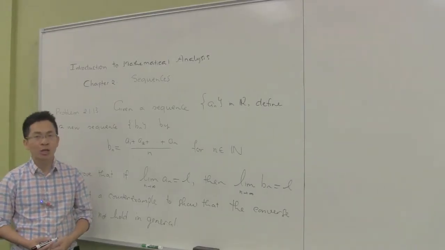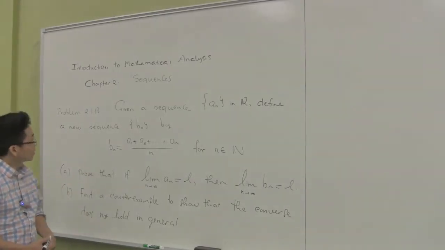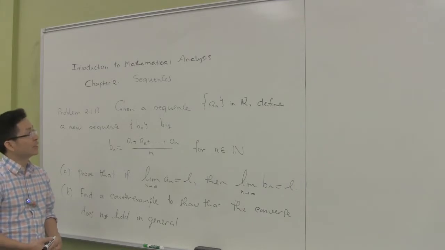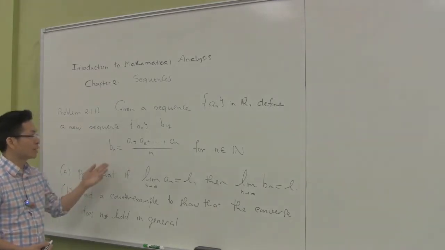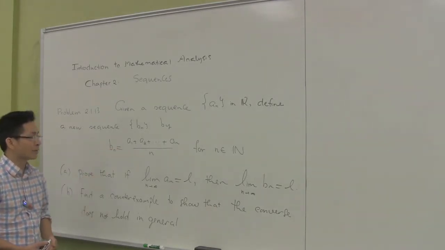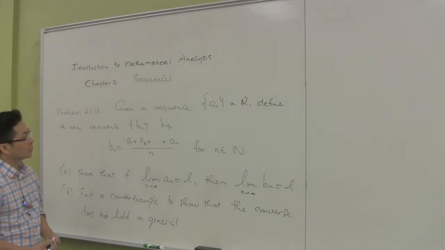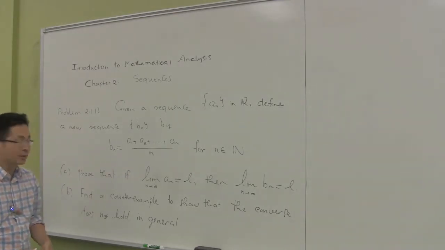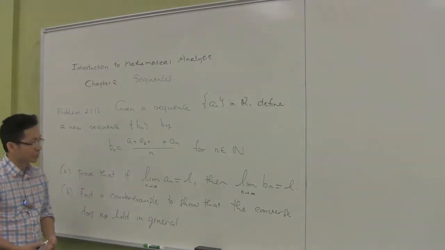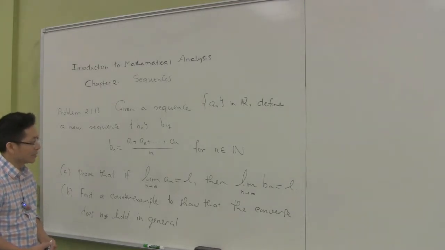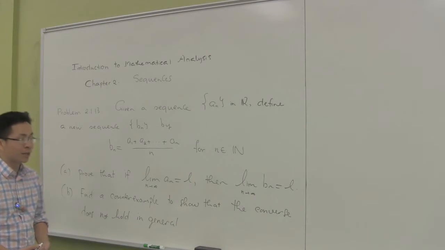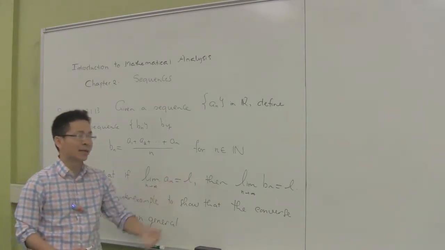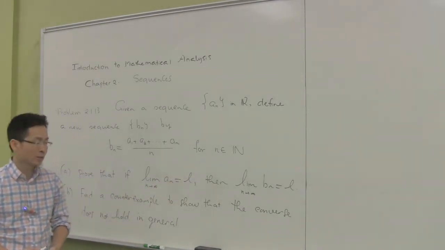In this video, we're going to work on problem 2.1.13 from the textbook. Given a sequence a_n of real numbers, define a new sequence b_n by this formula: b_n is the average of a_1, a_2, up to a_n for n in N. In the first part, we have to prove that if the limit of a_n as n approaches infinity is a real number L, then the limit of b_n as n approaches infinity is also L.